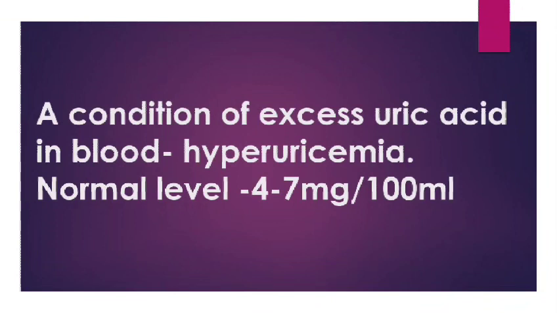So when we talk about an excess, there should be a normal. The normal range in the case of uric acid is 4 to 7 milligram per 100 ml, which means if you take 100 ml of blood, it should only have 4 to 7 milligram of uric acid. If it is more than that, we can say the condition is hyperuricemia.